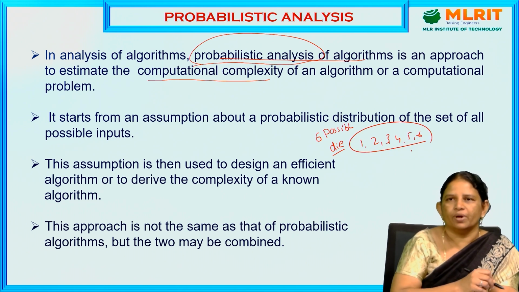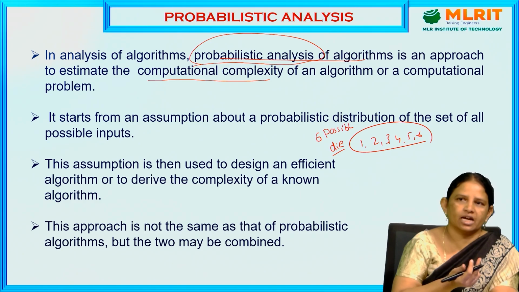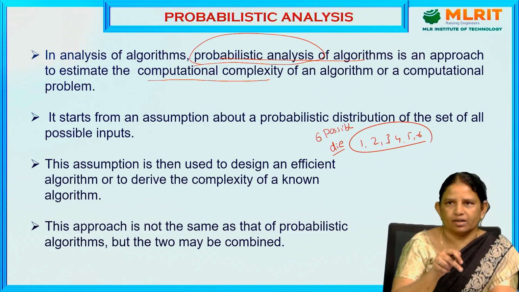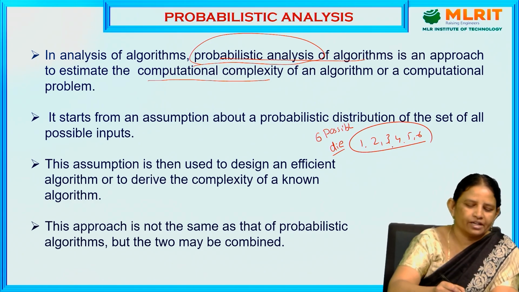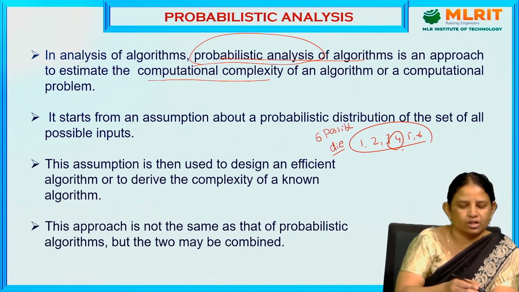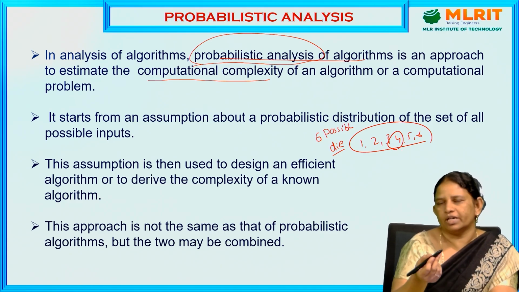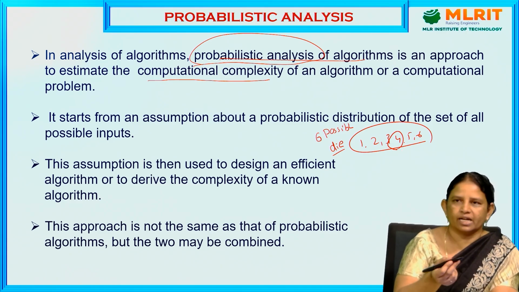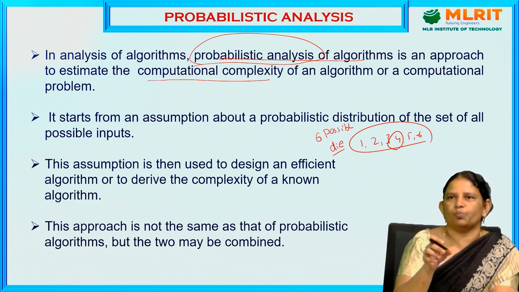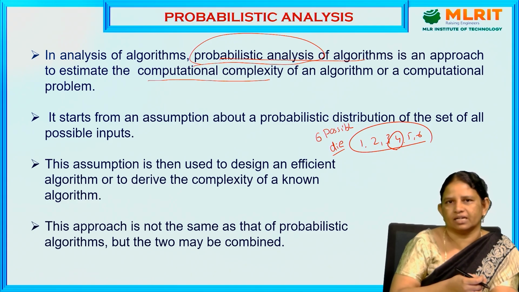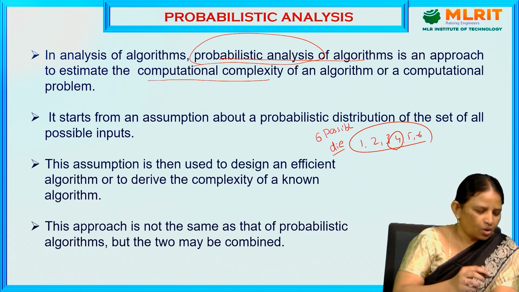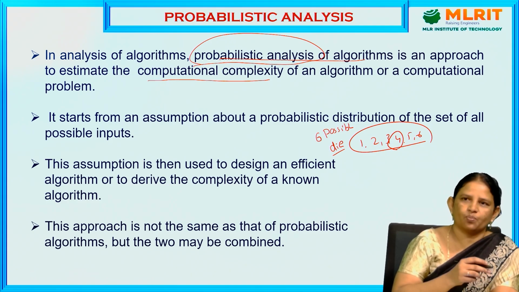Based on the assumption, we need to decide how much time is taken by the algorithm. What is the probability of getting 4 if you throw the die 1 time? What is the probability of getting 6 if you throw the die 2 times? Based on the computational problems, we decide how much time and how much complexity is taken. In the case of probabilistic analysis, it depends upon 2 cases.